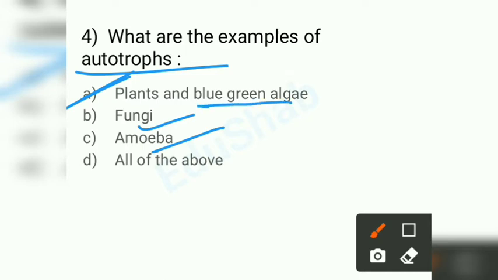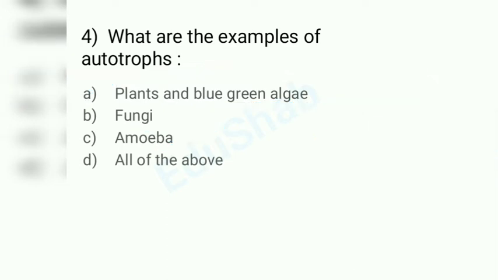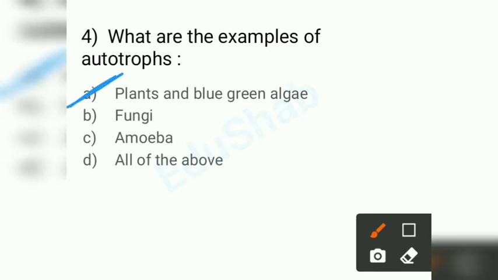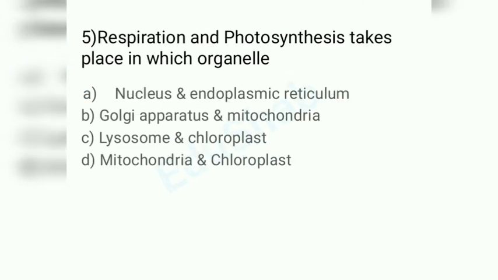And also let me tell you, blue green algae is also called cyanobacteria. I'm unable to write properly, sorry, due to this marker, but it is called cyanobacteria. If in the question or options they have mentioned autotrophs, and the options say plants and cyanobacteria, then you can without any doubt mark that option. Okay. Next one is: respiration and photosynthesis take place in which organelle?